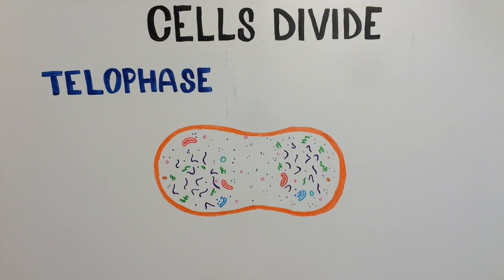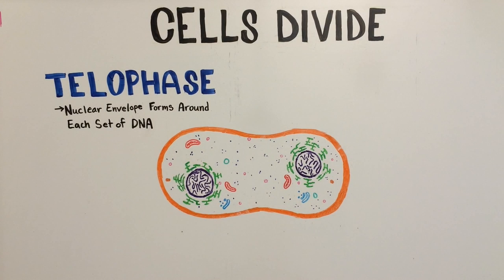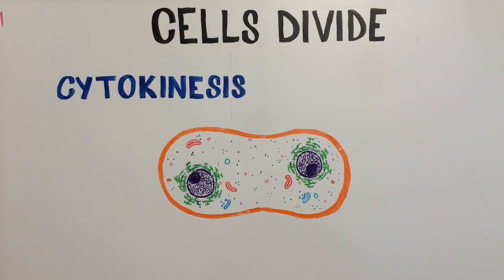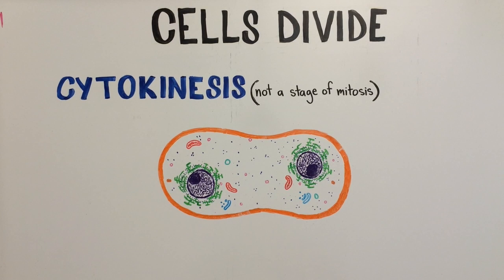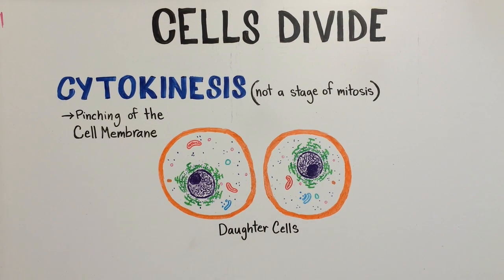In telophase, the nuclear envelopes begin to form around each set of DNA, and the chromosomes unwind into their less condensed form. Cytokinesis is not considered a stage of mitosis, but it's necessary to complete cell division. It involves the pinching of the cell membrane between the 2 separately forming nuclei until the cells detach from one another. The daughter cells are then free to grow and live as separate cells.